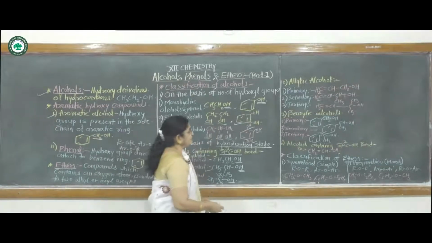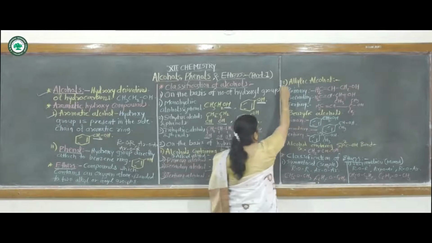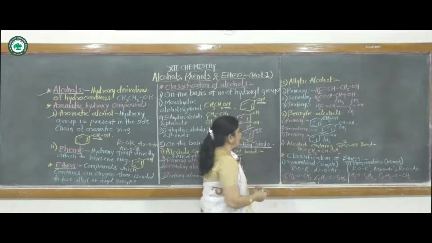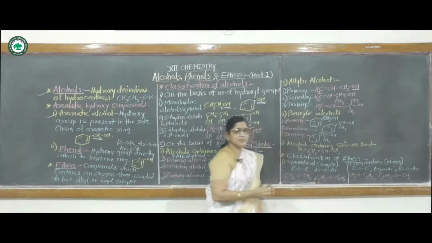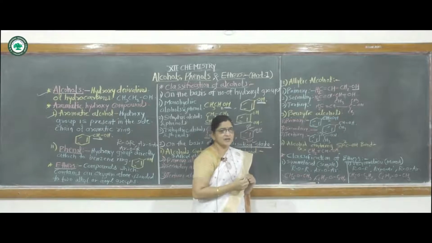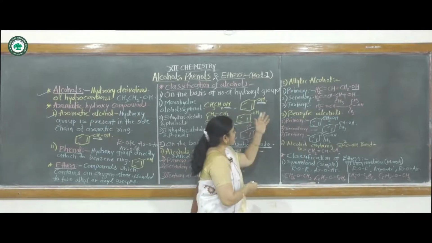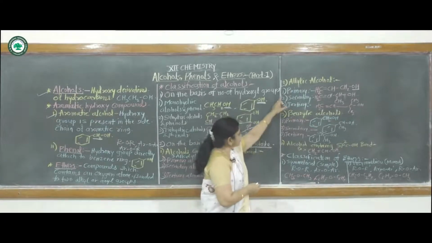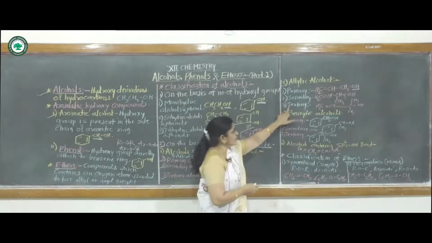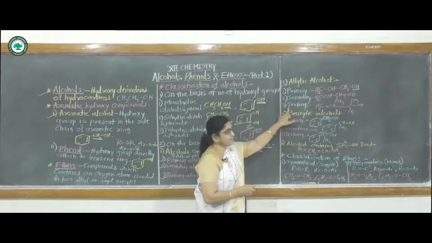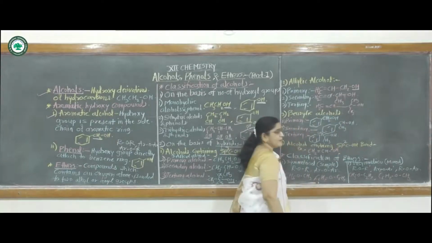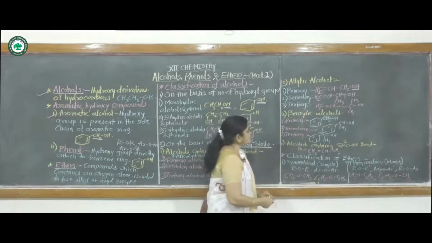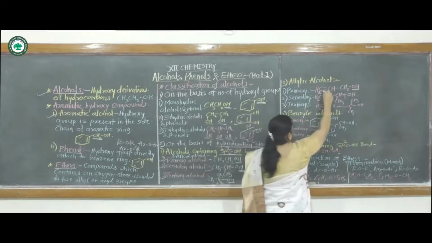Then next one, that is allylic alcohol. In allylic alcohol, again this OH group is attached to an sp3 type of hybridized carbon atom. Again, these are classified as primary alcohol, secondary alcohol and tertiary alcohol. In allylic alcohol, the OH is attached to an sp3 hybridized carbon atom next to a carbon-carbon double bond.